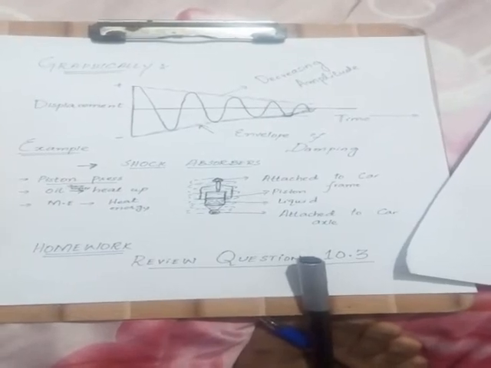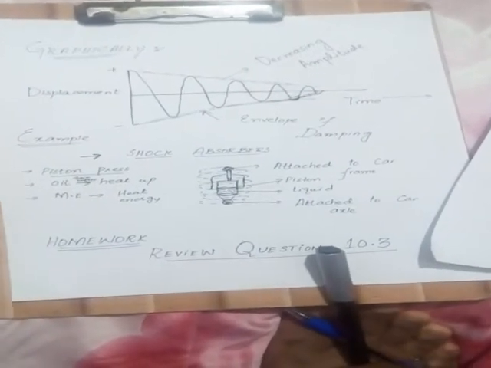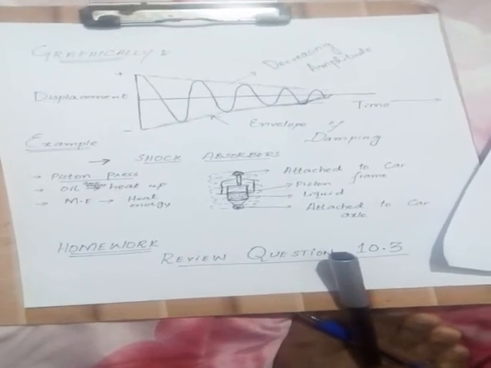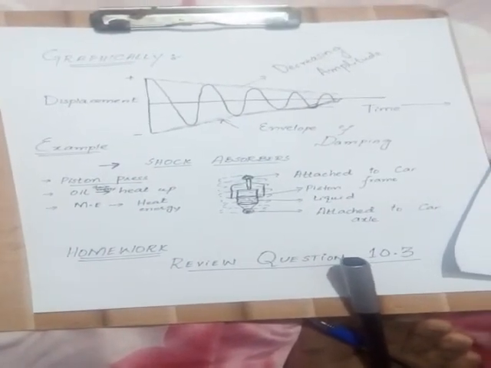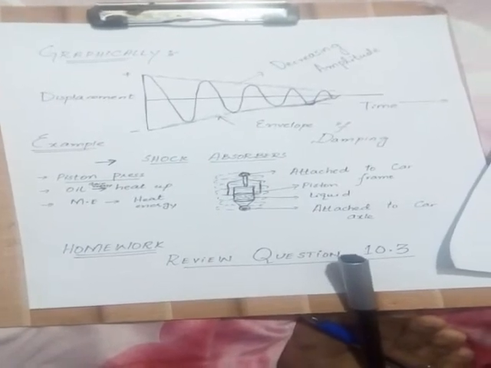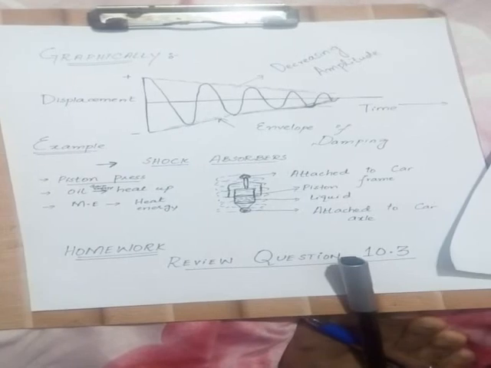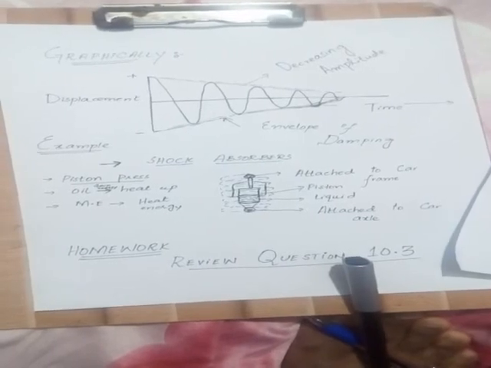Then we discussed the graphical analysis of damped oscillations, and at last the example of the shock absorber, in which the oscillations are damped after some time.